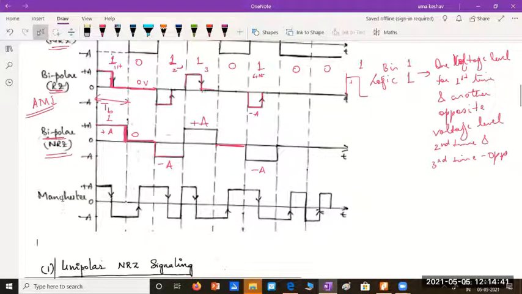The last one is Manchester. In Manchester, we know that for logic 1, it will be plus A for half the bit duration and minus A for the second half. Whereas for logic 0, we represent minus A in the first half and plus A in the second. So there is a change in the center of the bit duration, and it will happen like this. We'll continue.